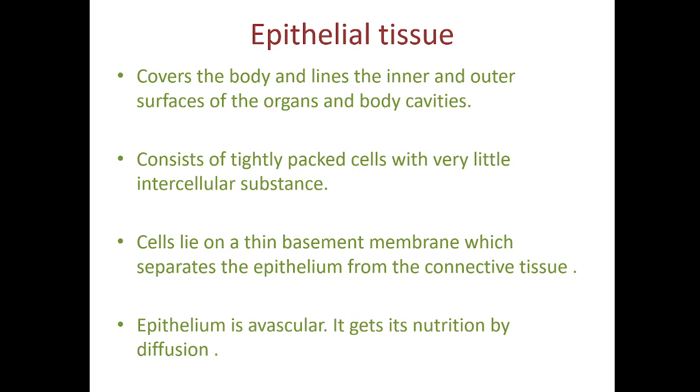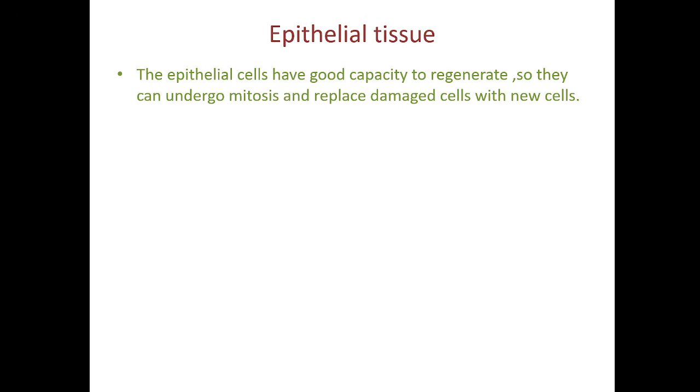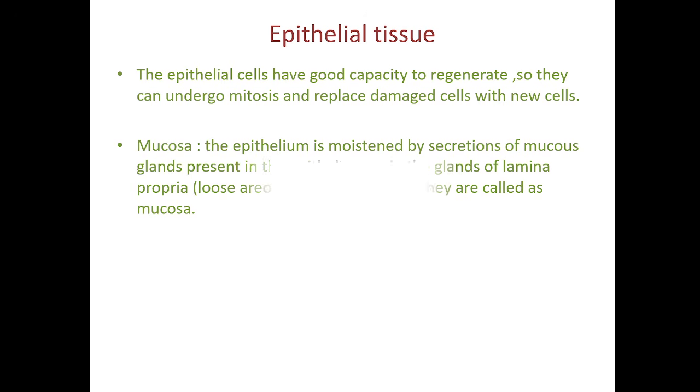Epithelium is made up of live cells, but it is avascular. So, how will the cells get their nutrition? Cells get nutrition from the blood vessels present in the connective tissue underlying the epithelium with the help of diffusion. The epithelial cells have good capacity to regenerate, so they can undergo mitosis and replace damaged cells present within the epithelium.